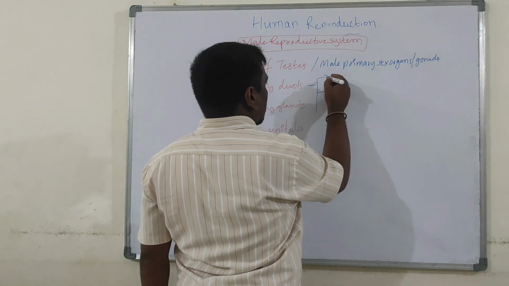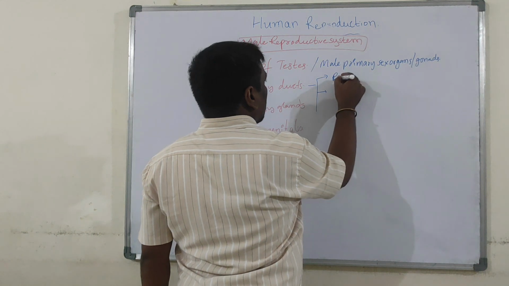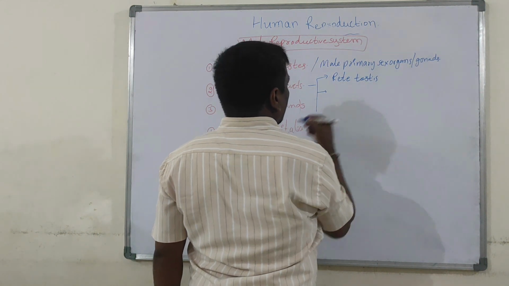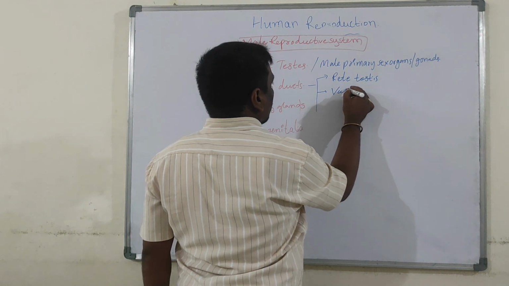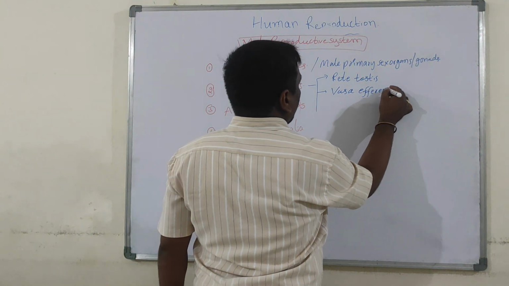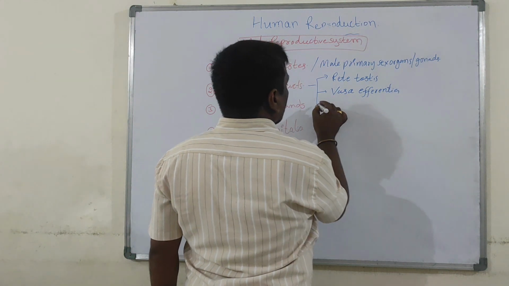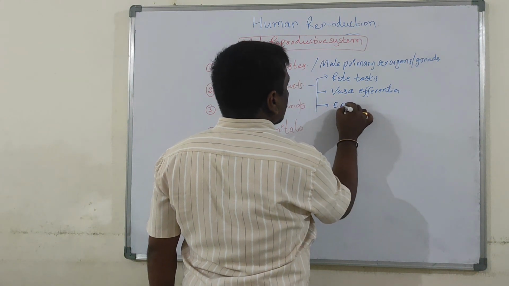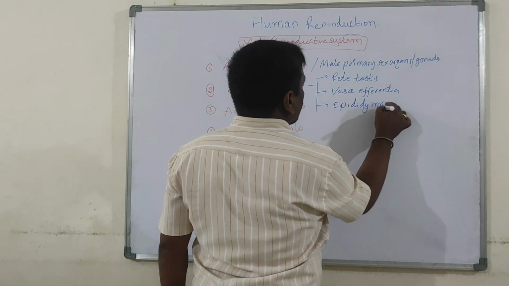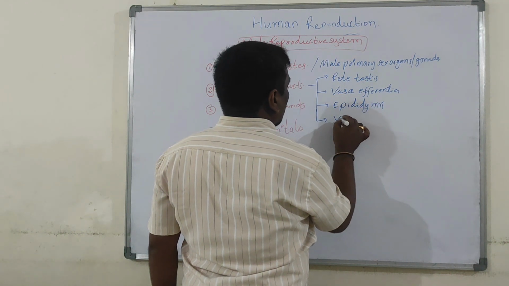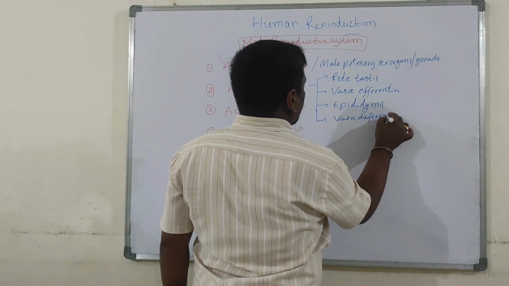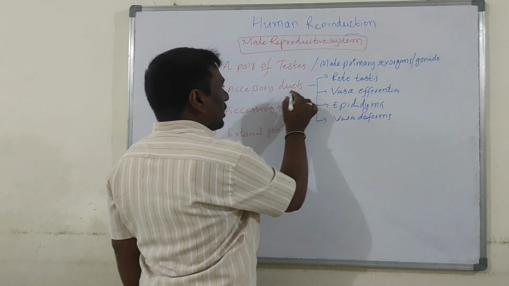First, rete testis. Next, vasa efferentia. Next, epididymis. Finally, vasa deferens. Now these are the accessory ducts.